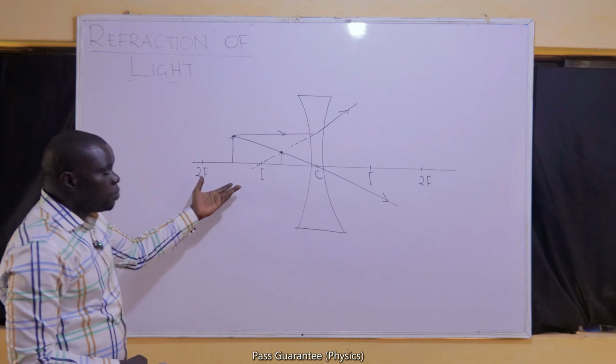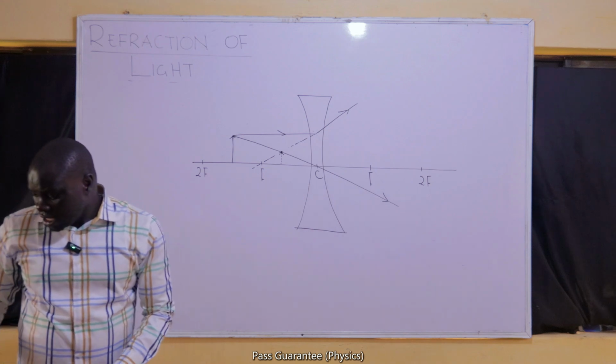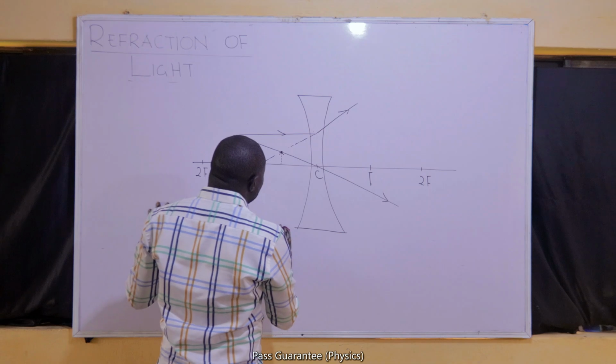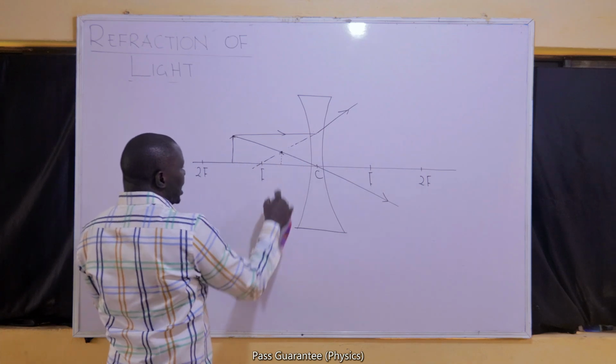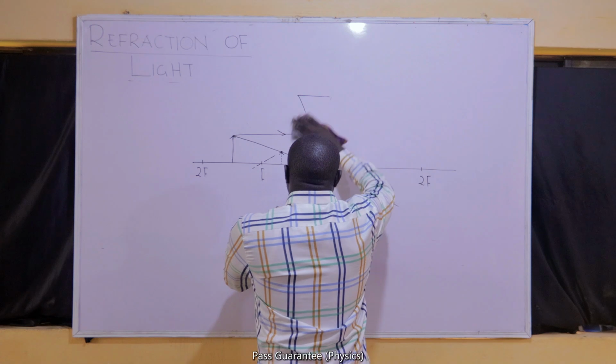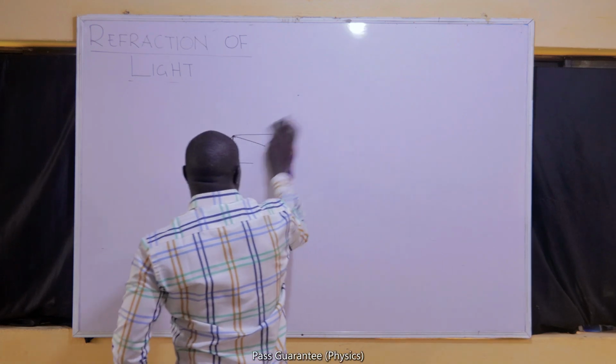So for all positions of the object for this lens, this is what you are going to get. We'll say that a diverging lens produces an image that is diminished and virtual for all positions of the object.